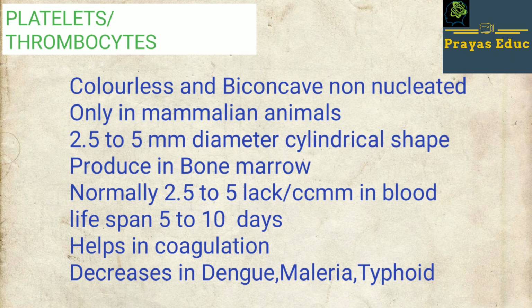They are also produced in bone marrow, normally 2.5 to 5 lakh per cubic millimeter in blood. Their lifespan is 5 to 10 days only, and their main function is to help in coagulation. Platelets decrease in diseases like dengue, malaria and typhoid.